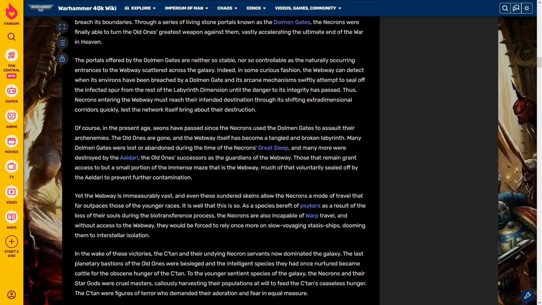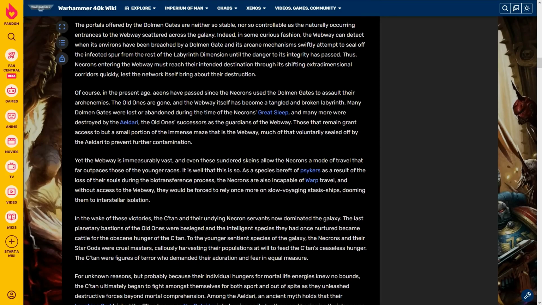Thus, Necrons entering the webway must reach their intended destination through its shifting extra-dimensional corridors quickly, lest the network itself bring about their destruction. Of course, in the present age, aeons have passed since the Necrons used the Dolmen Gates to assault their arch-enemies. The Old Ones are gone, and the webway itself has become a tangled and broken labyrinth. Many Dolmen Gates were lost or abandoned during the time of the Necrons' Great Sleep, and many more were destroyed by the Aeldari, the Old Ones' successors as the guardians of the webway.